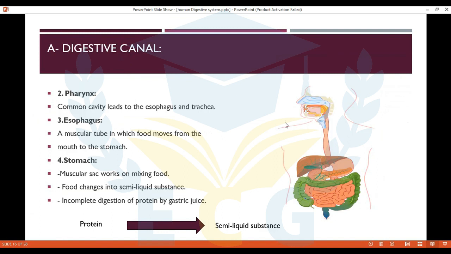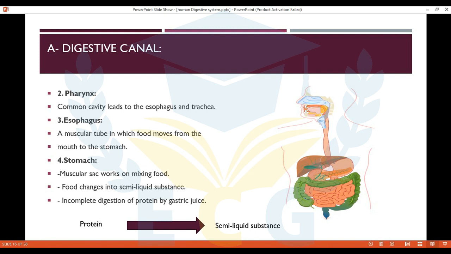Let's see the pharynx. The pharynx is an important part of the digestive canal because it's a common cavity that leads to the esophagus and the trachea. Of course, you know the trachea. Here we have the pharynx, here is the esophagus, and this pipe leads to the lungs, so this is called the trachea.